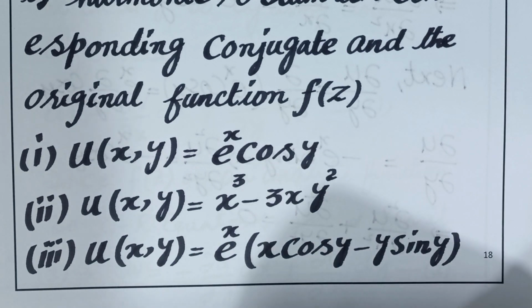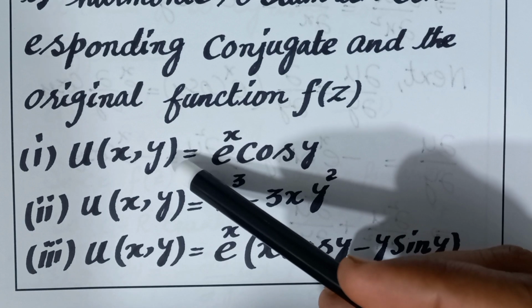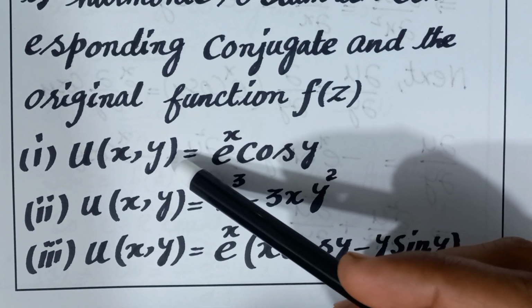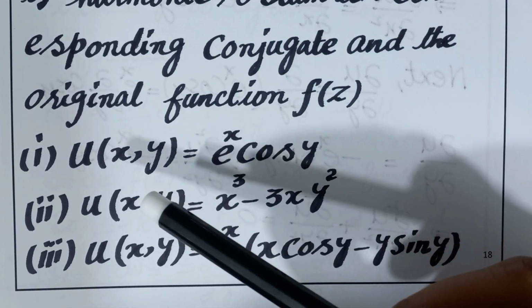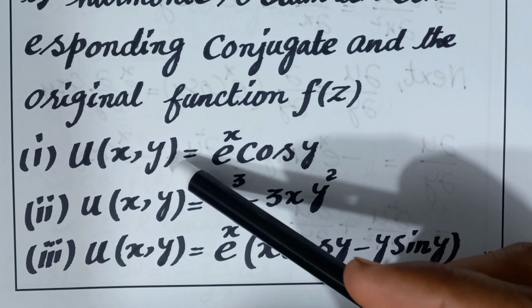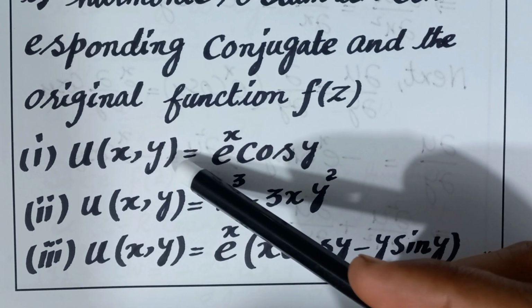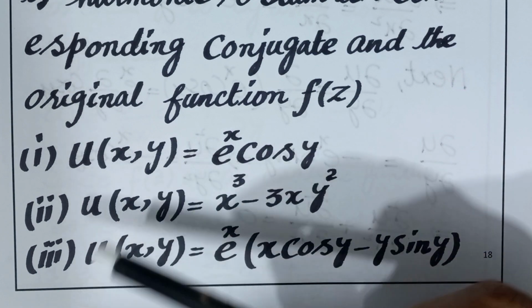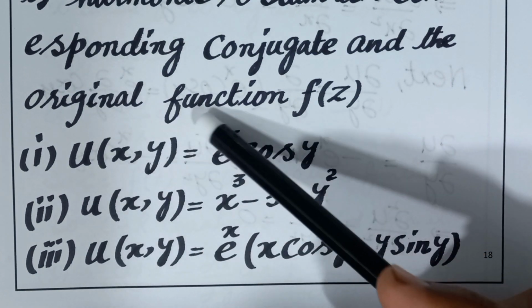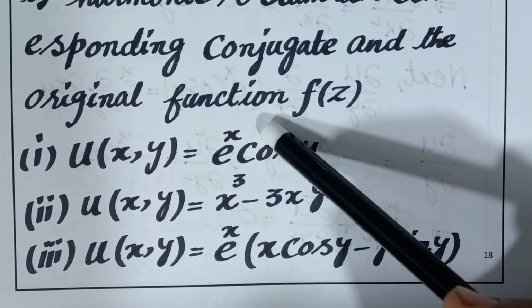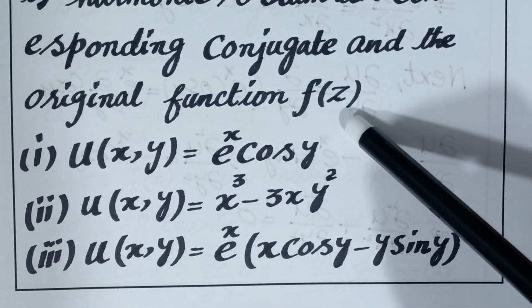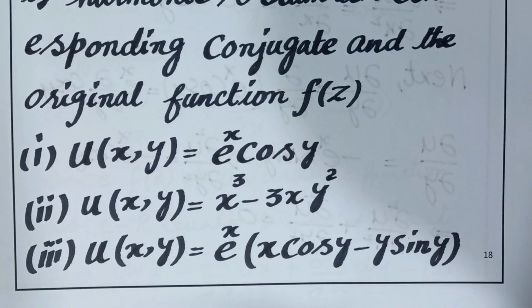In all of these examples, we need to show that u, the real valued function, is harmonic, and corresponding to this function find its conjugate function, and finally find the original analytic function f of z. So let us start from the first part.